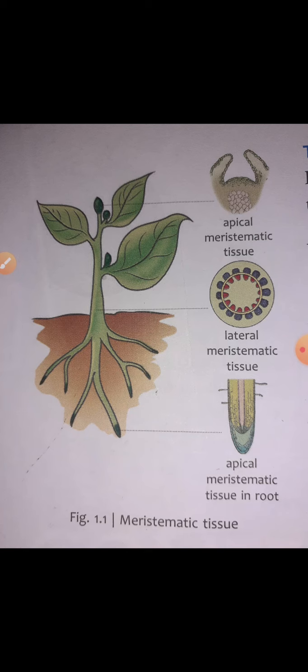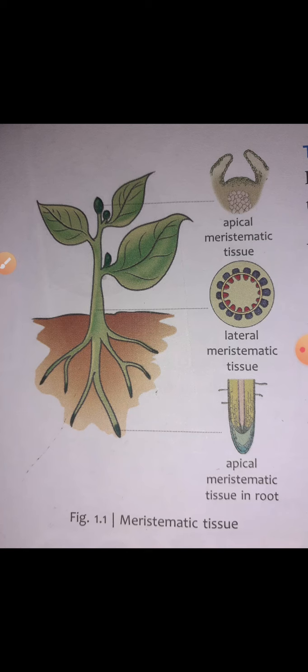When the embryo in the seed begins to grow, we say that the seed is germinating. And the embryo means the root and shoot tips of the embryo consist of a group of cells. So that group of cells which is present in the root and shoot tips is called what? Meristematic tissue. They divide rapidly and continuously, as a result of which the plant gains height.